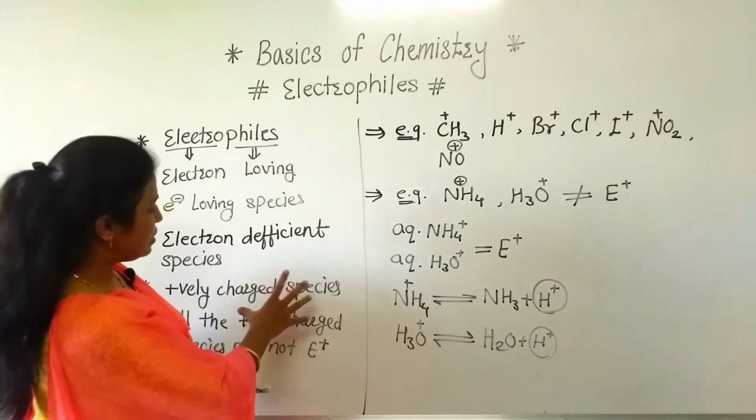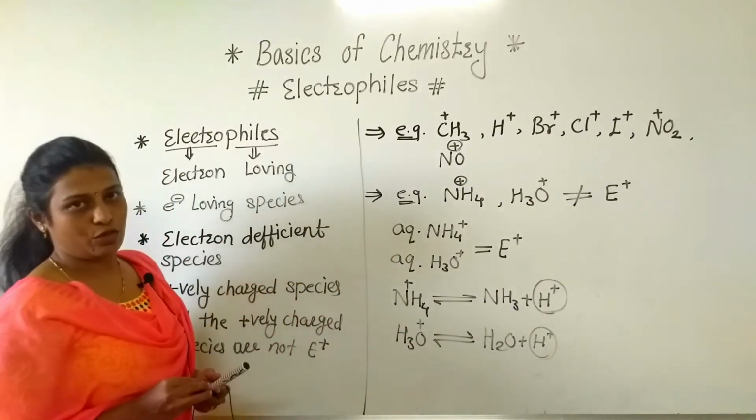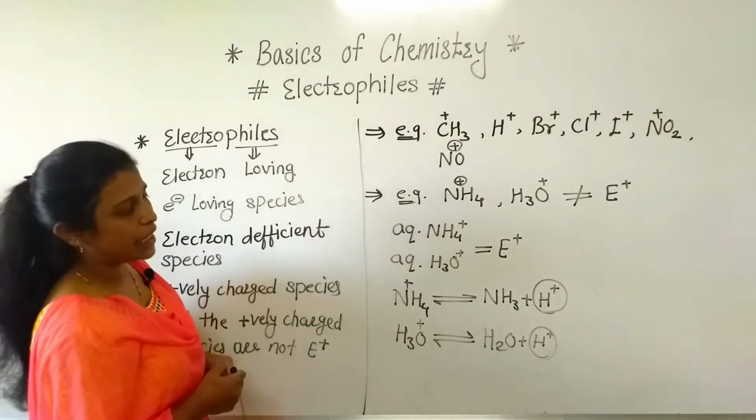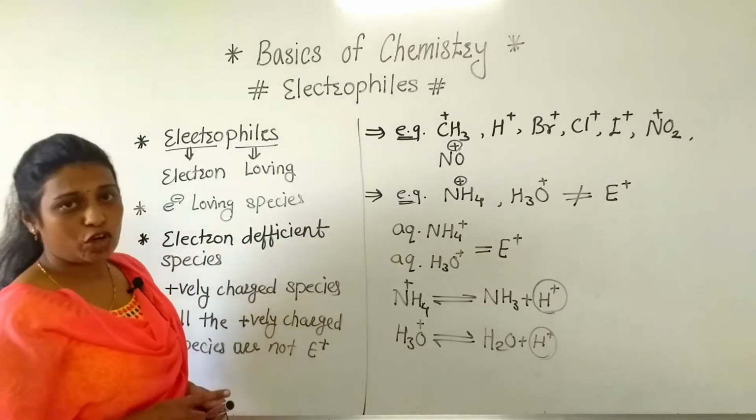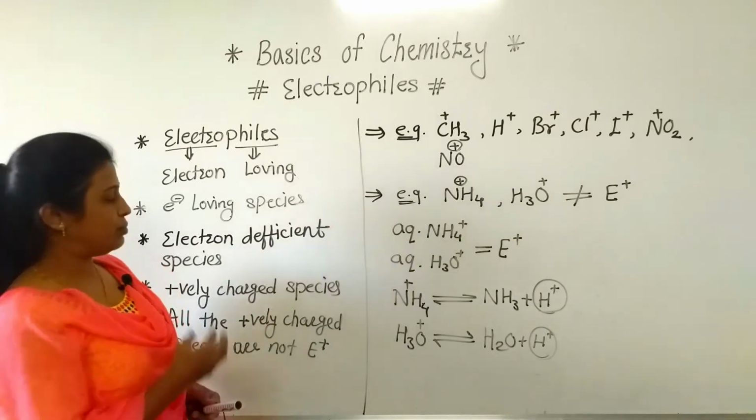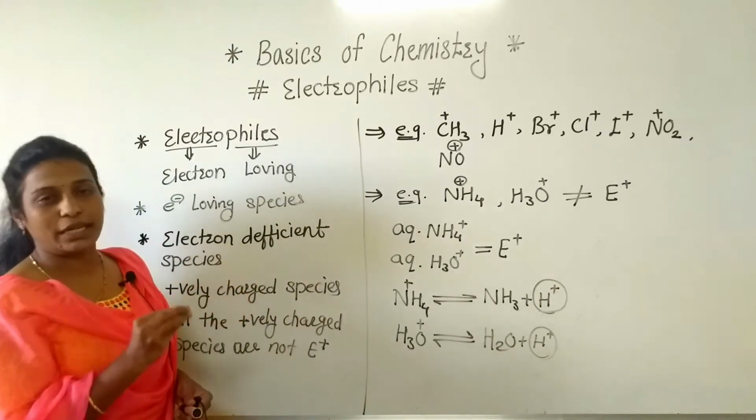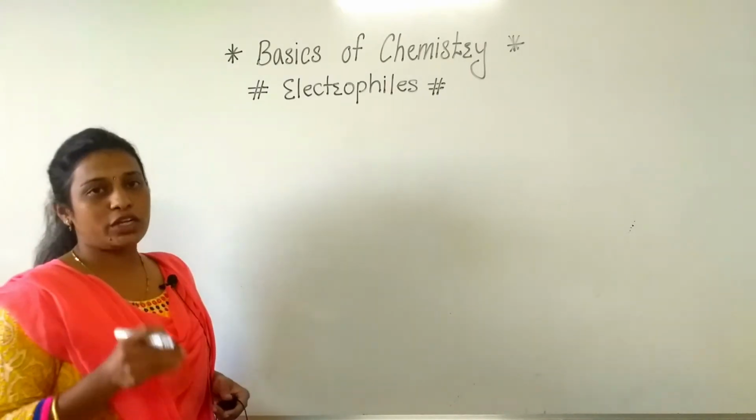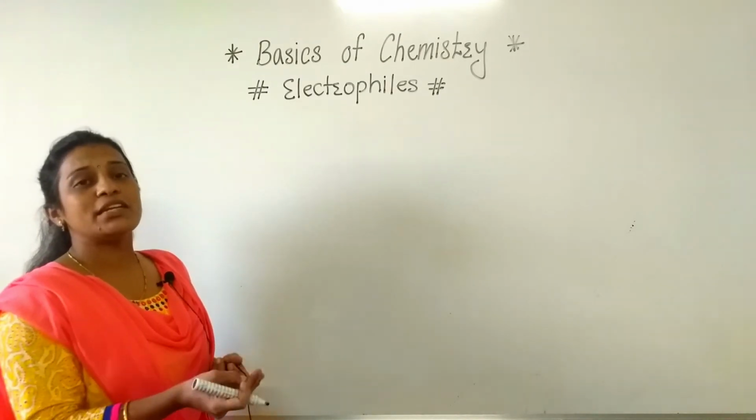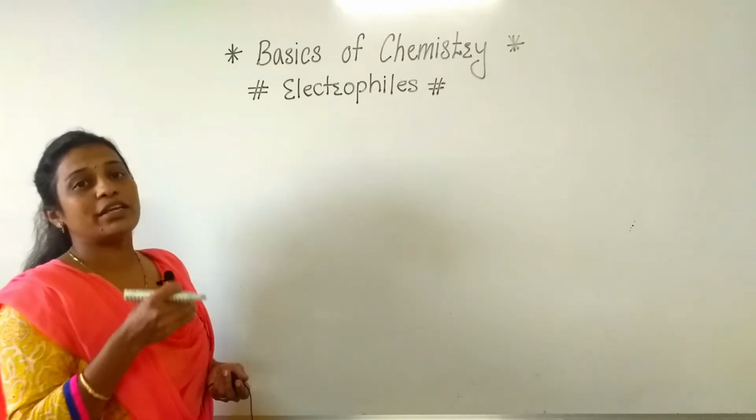Here we have completed some part of this electrophile. Now we'll discuss the next point also. If you have not completed the notes, please take a screenshot, because this is a very important concept, and complete the notes of this electrophile in your notebook. As electrophiles are electron deficient, they will interact with electron rich species.